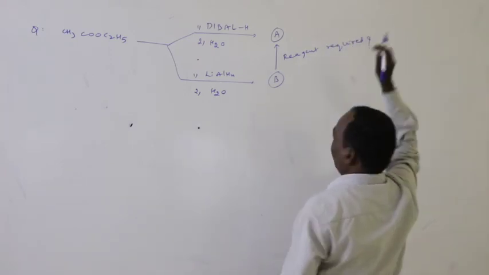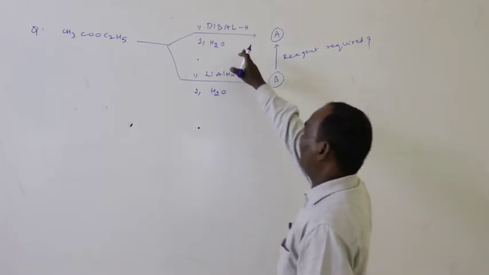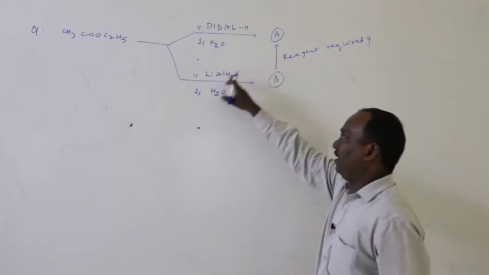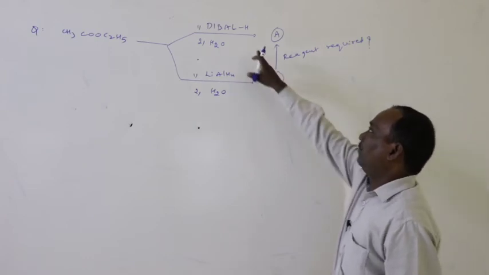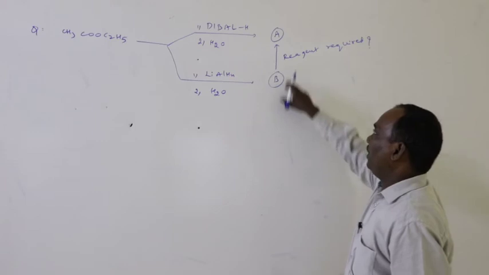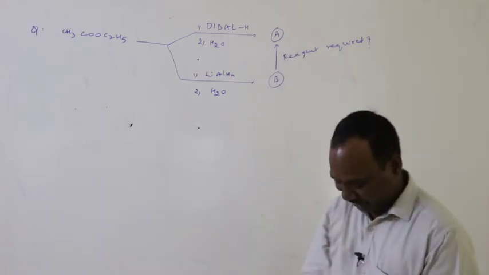Ethyl acetate on treatment with DIBAL-H followed by hydrolysis gives A; lithium aluminum hydride followed by hydrolysis gives B. So for B to A conversion, what type of reagents are required?